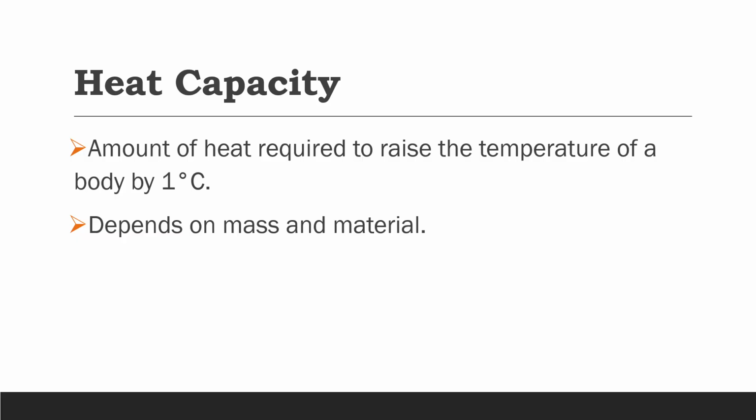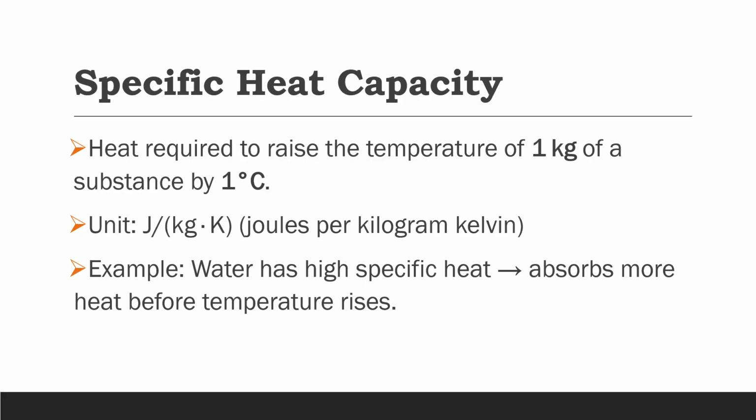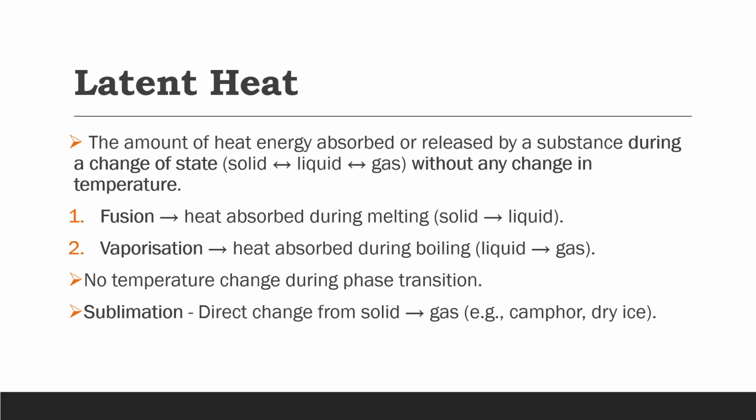So heat capacity. The amount of heat required to raise the temperature of a body by 1 degree Celsius. It depends on mass and material. Specific heat capacity. Heat required to raise the temperature of 1 kg of a substance by 1 degree Celsius. Unit, joules per kilogram Kelvin. Example, water has high specific heat, so it absorbs more heat before temperature rises.